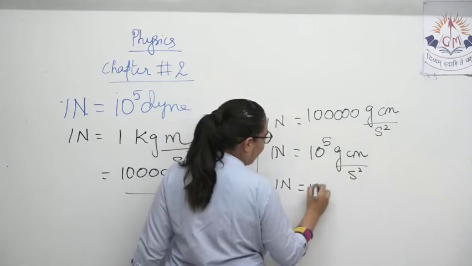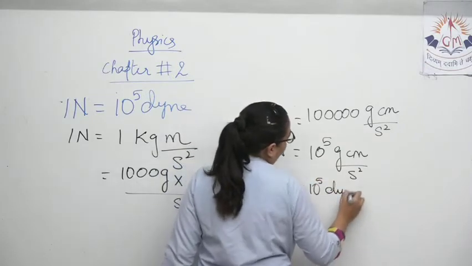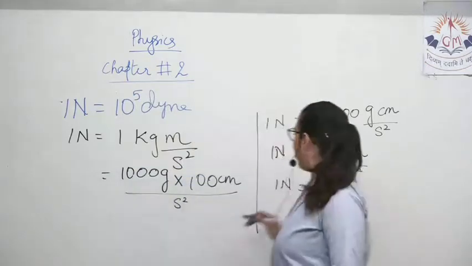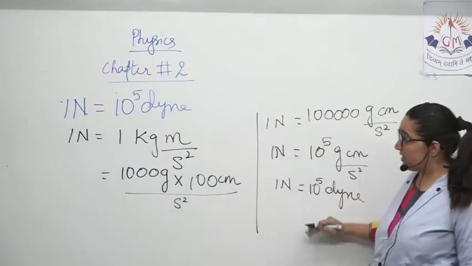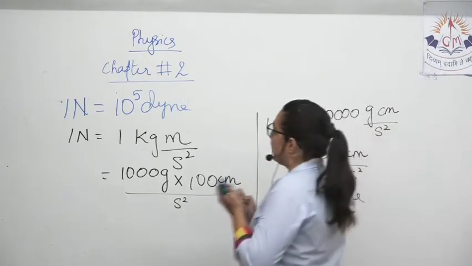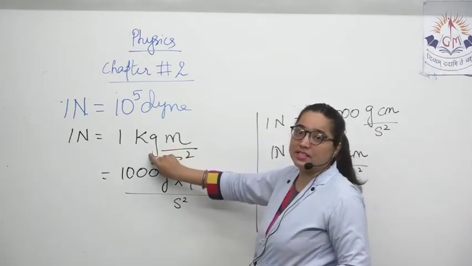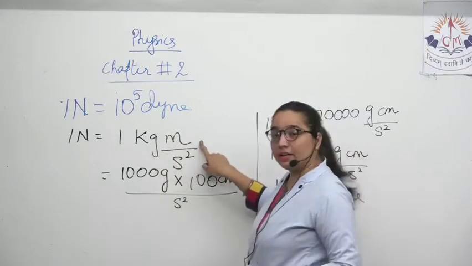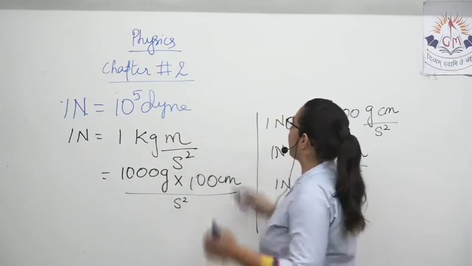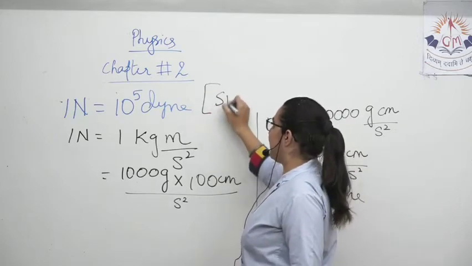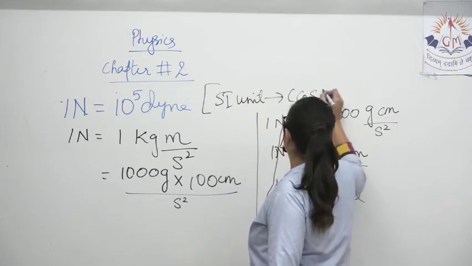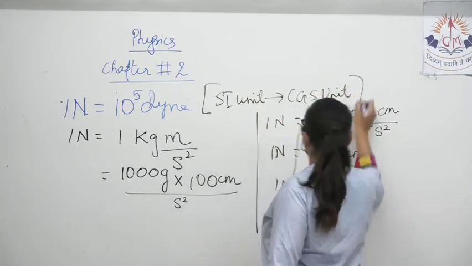So 1 Newton is 10 raised to 5 dyne. This is how we can derive it, where dyne is the CGS unit. CGS means the mass is taken in gram and length is taken in centimeter. So this is SI unit to CGS unit conversion of force.